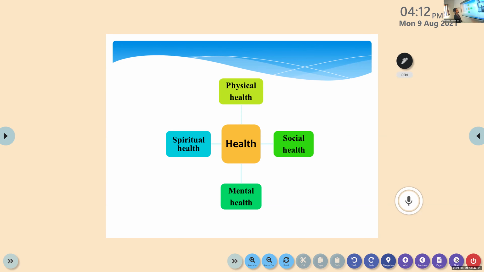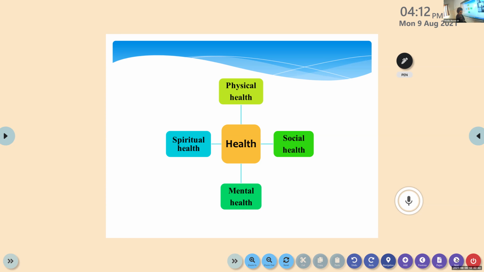So next, what is health? Simple definition of health. We can't consider a person healthy just because they are without any disease. Other than this, a state of complete well-being, physical well-being, emotional well-being, social well-being, spiritual well-being, then only we can consider that person as a healthy person.